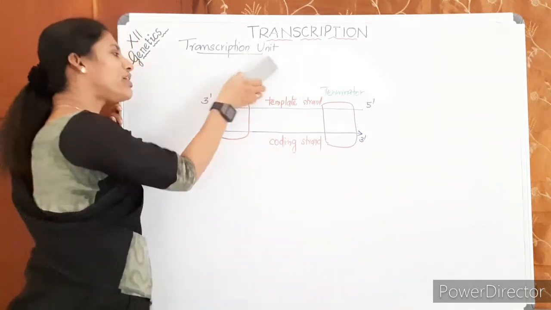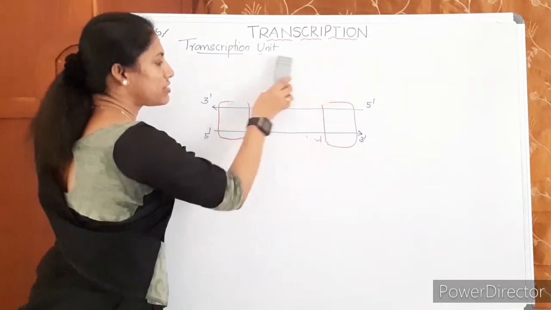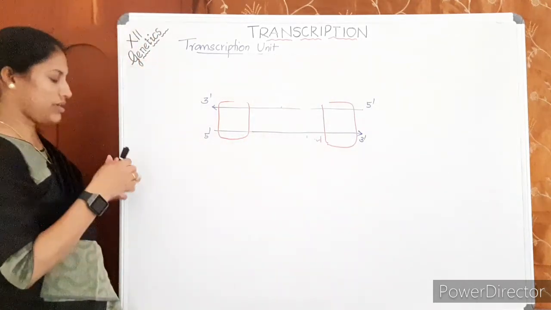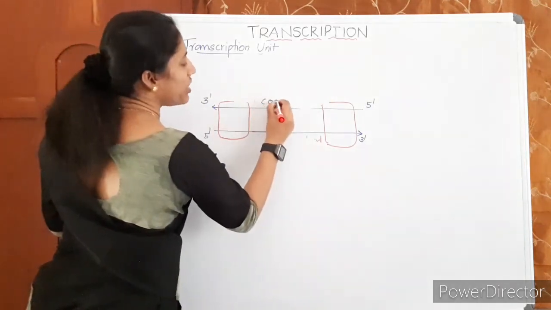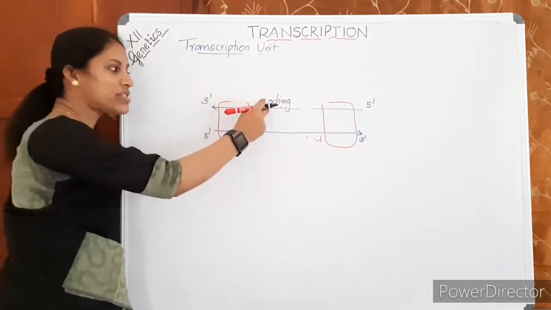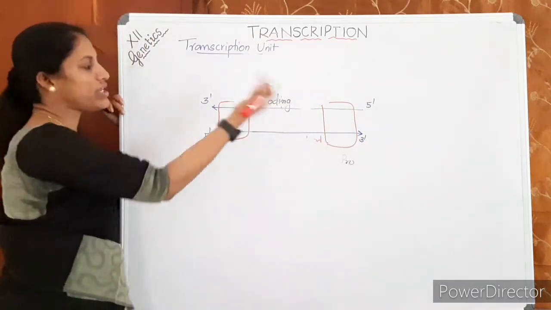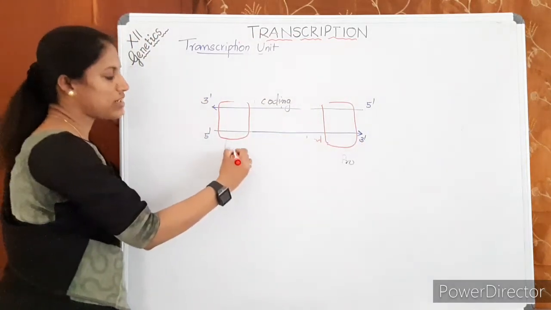Suppose it is given this way: this is the template strand, and this one is given as the coding strand. Then the coding strand's 5' end is the promoter, and the coding strand's 3' end is the terminator.